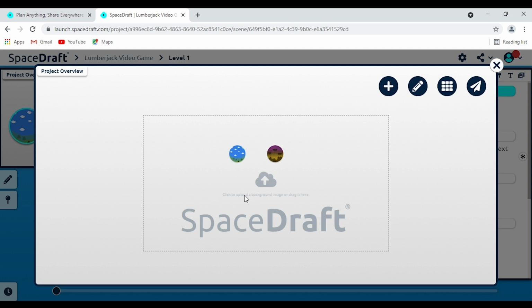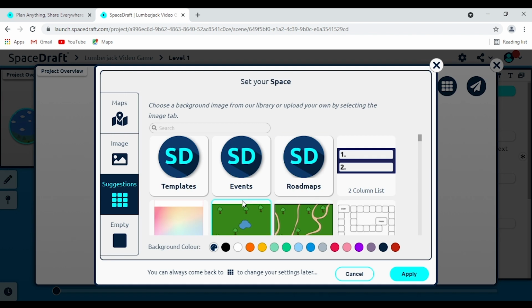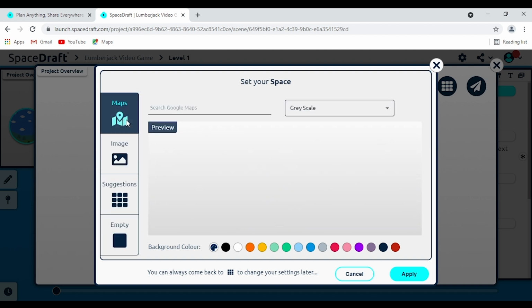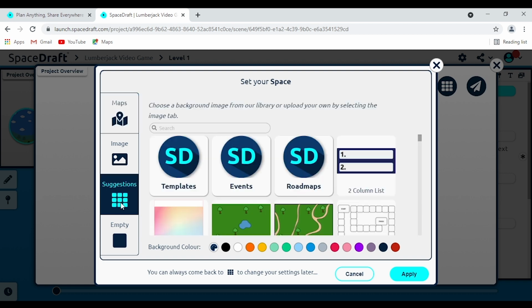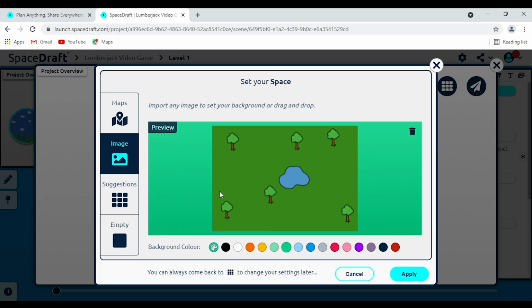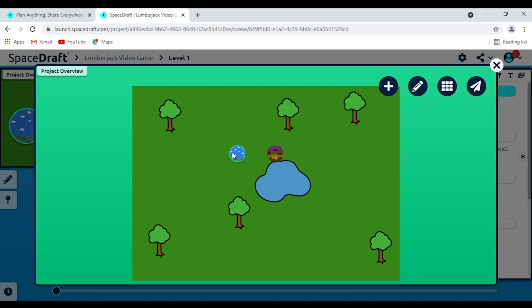So you can click and drag an image here, or you can click on this little background button here, and it'll take you to some pre-made backgrounds that you can use yourself. Or very similar to the backgrounds we saw at the start of the video, you could have it be empty, you could upload your own image, or you could put a map in, totally up to you. But for now, we're going to use this suggestion here because I think it looks kind of nice. We'll give it a green backdrop behind it. Why not? We'll click apply. There we go. From here, we can move around these different scenes so they can kind of do whatever the heck we want them to.